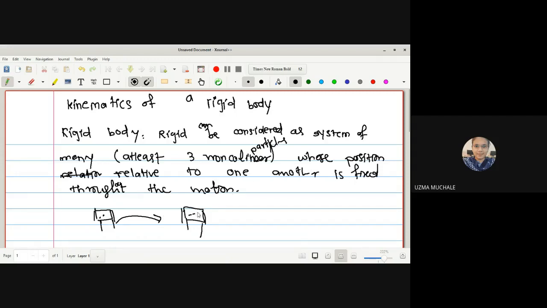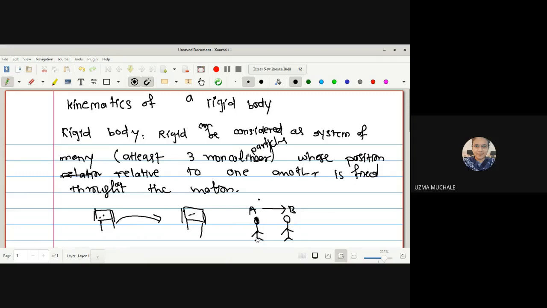Just like yourself. If you are walking from position A to B, the distance between your legs and hands will remain as it is after moving to some other position. That is called a rigid body.